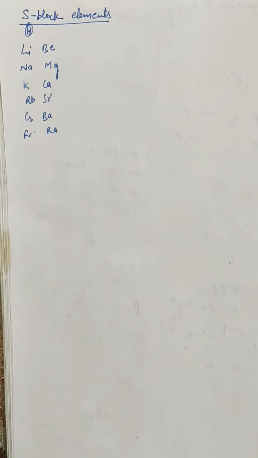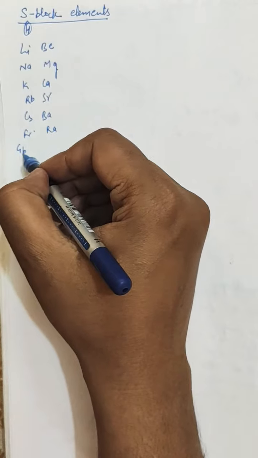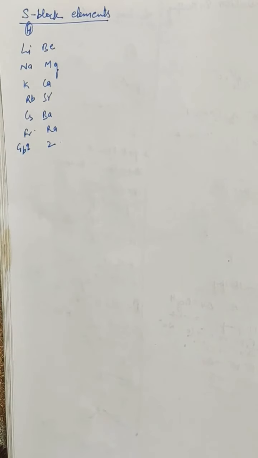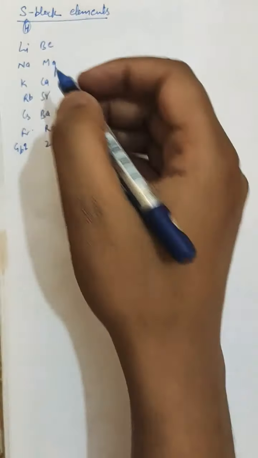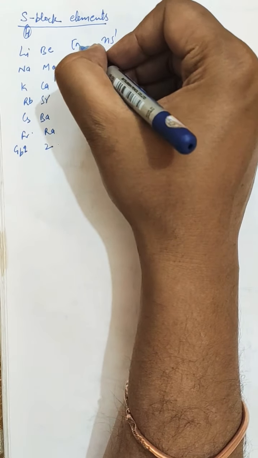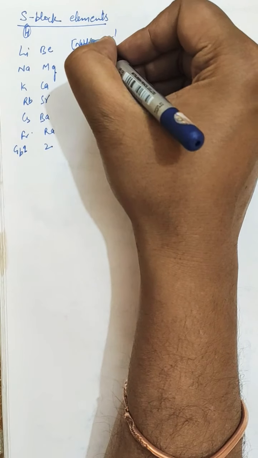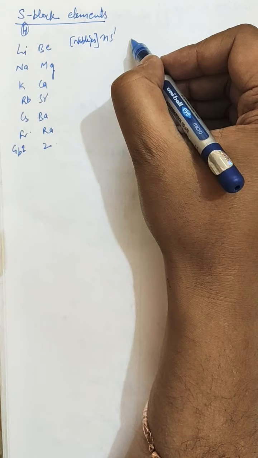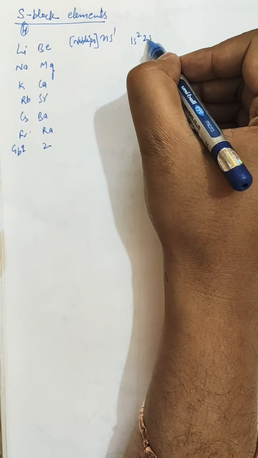So this is group 1 and this is group 2. Group 1 elements are called alkali metals, and they have the general electronic configuration of noble gas ns1. For lithium the electronic configuration is 1s2 2s1.